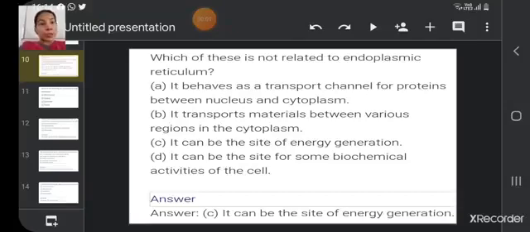Which of these is not related to endoplasmic reticulum? The first option is it behaves as a transport channel for proteins between nucleus and cytoplasm. Second, it transports materials between various regions in the cytoplasm. The next option says it can be the site for energy generation, and the last option is it can be the site for some biochemical activities of the cell. The correct answer is option C. It can be the site of energy generation. So this is not related to endoplasmic reticulum. That is why this is the correct answer.